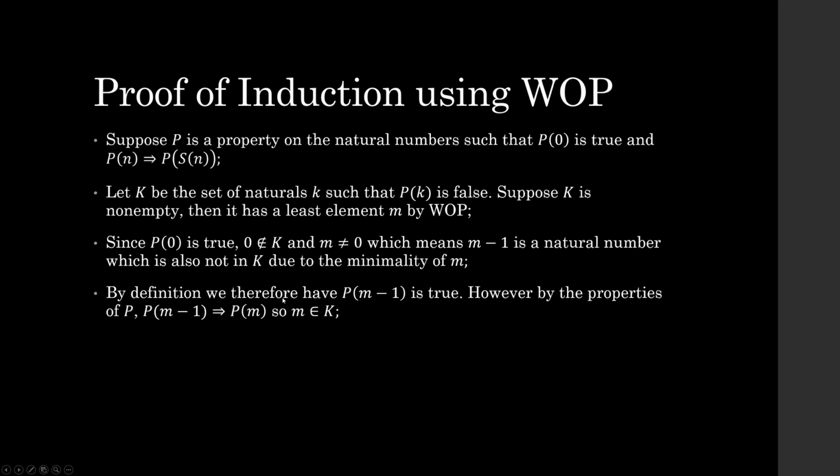So by definition, we therefore have that P of m minus 1 is true. However, by the properties of P, the fact that P of m minus 1 is true implies that P of m is true. So m can't be in K. I wrote that wrong here. That's a contradiction, because if m is not in K, then that's a contradiction to the fact that it's its least element. So that means that K has to be empty, and P of n is true for all the natural numbers. Because if K is empty, then P is true for all the natural numbers.